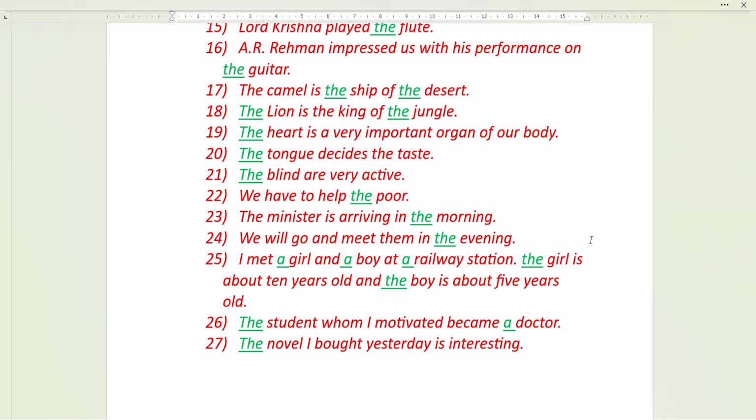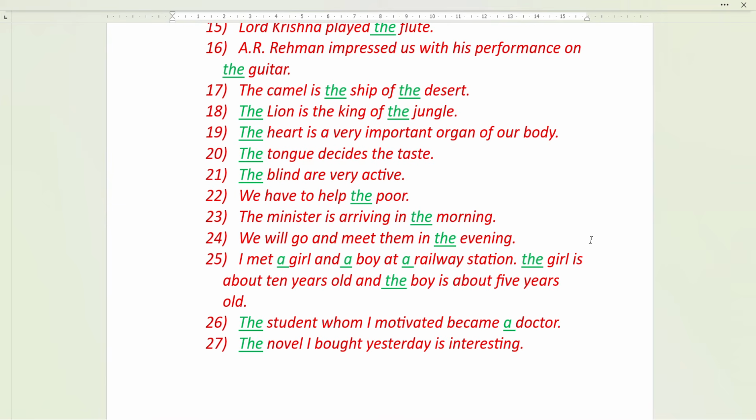The heart is a very important organ of our body. The heart, because everyone is familiar of that. The tongue decides the taste. The blind are very active. We have to help the poor, because it is telling about all the poor people. The minister is arriving in the morning. Your duration of time, morning. We will go and meet them in the evening. Again, evening is the duration of time.